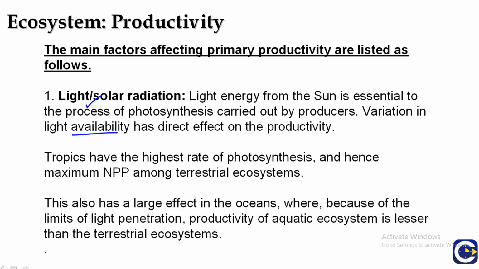Tropics have the highest rate of photosynthesis and have maximum net primary productivity among terrestrial ecosystems. There is a large effect in the oceans where, because of the limits of light penetration, the plants are present at depth. Productivity of aquatic ecosystems is lesser than the terrestrial ecosystem because of the lesser availability of sunlight. Aquatic ecosystems have lesser productivity than the terrestrial ecosystem because terrestrial ecosystems are in direct exposure to the sunlight.